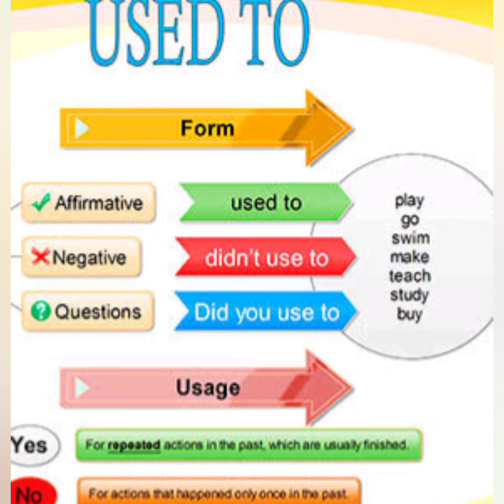Here it is a note to the 10th class children. We have to use the semi-modal auxiliary verb used to for repeated actions in the past which are usually finished and not for the actions that happened only once in the past. For example, once I visited Taj Mahal. I just visited the Taj Mahal only once in my lifetime, so that I can't tell I used to visit Taj Mahal. It is not a repetitive action.